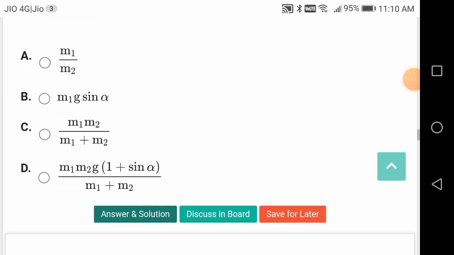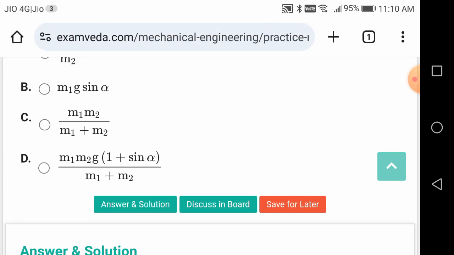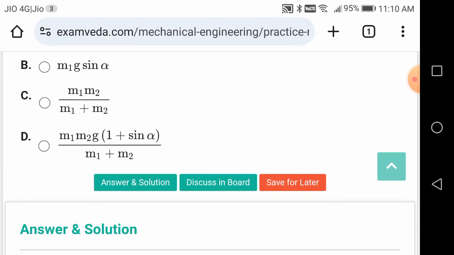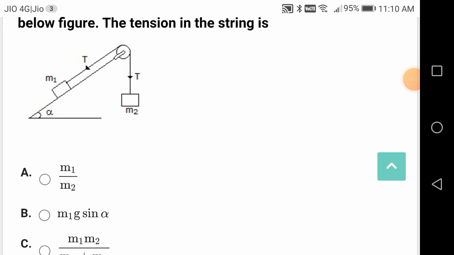So it should be m1 m2 by m1 plus m2, right? No. It is m1 m2 g into 1 plus sin alpha by m1 plus m2. That is the correct answer. Right. So you have to solve. You have to take the equilibrium of the vertical load and also the horizontal load, of mass m1 and mass m2. M2 is the vertical load. M1 is the horizontal or inclined plane load acting on the inclined plane.